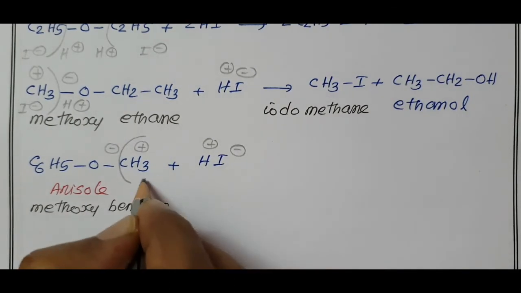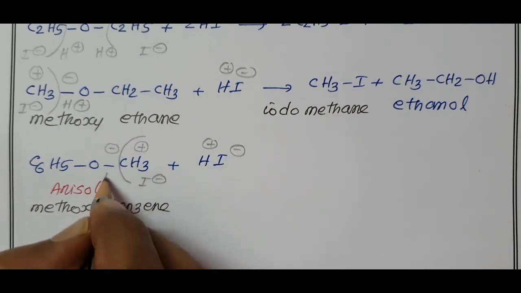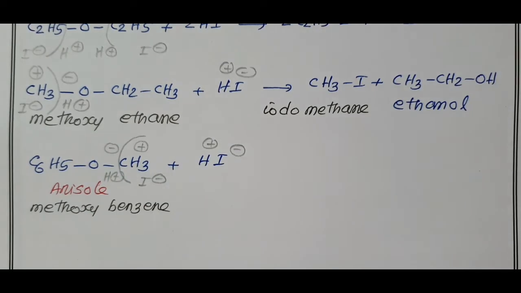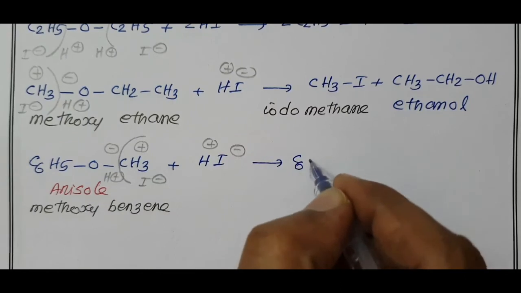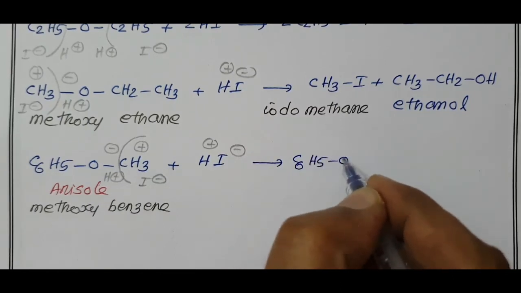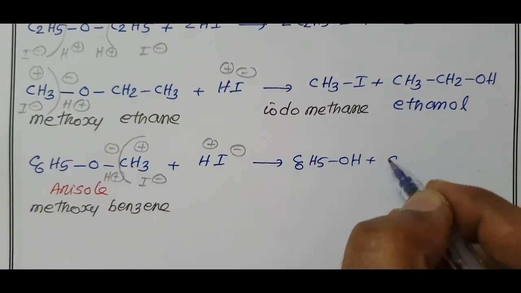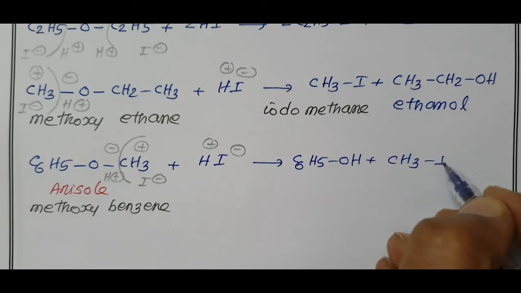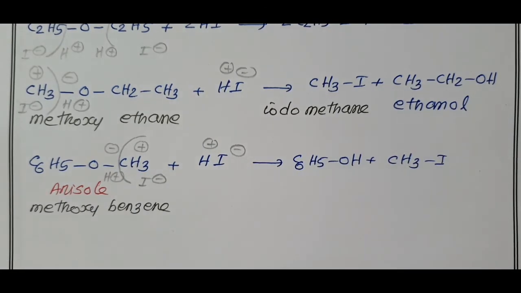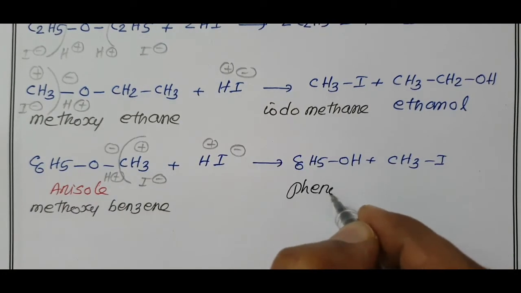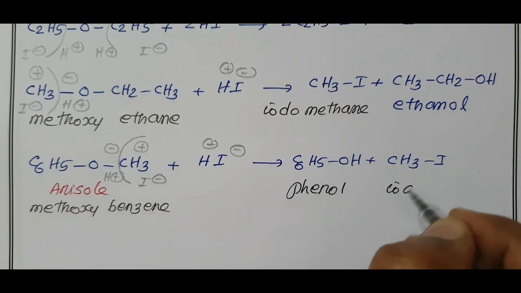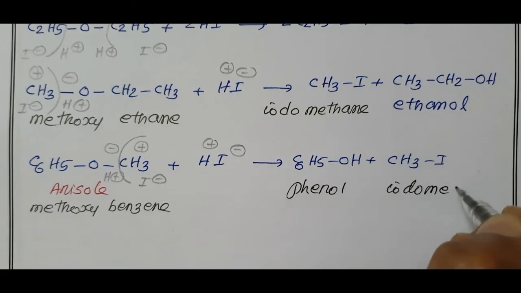I minus is added to methyl, H plus is added to O minus, giving C6H5OH plus CH3I. The aromatic alcohol, phenol, along with iodomethane.